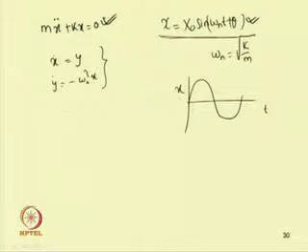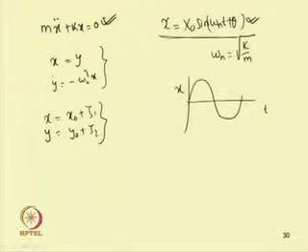So let us take, for this case, we can substitute x equal to x 0 plus zeta 1 and y equal to y 0 plus zeta 2. If we substitute this in the equation, we can find the equation for zeta 1 dot and zeta 2 dot.